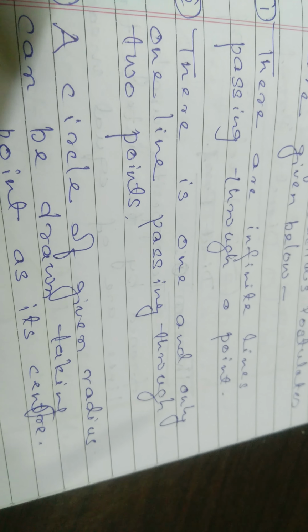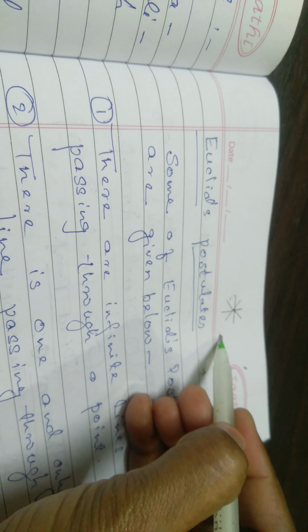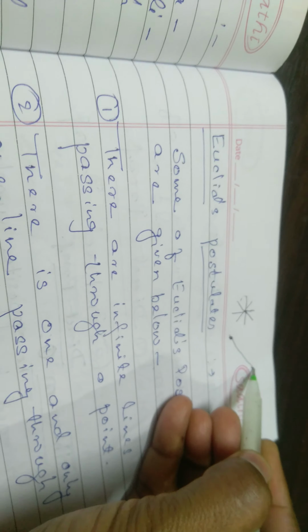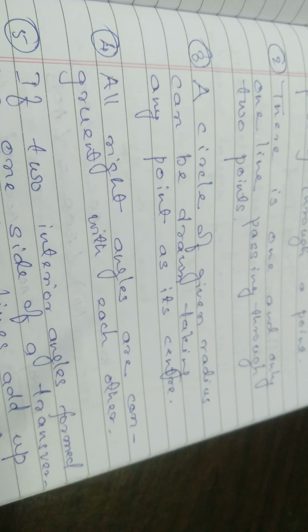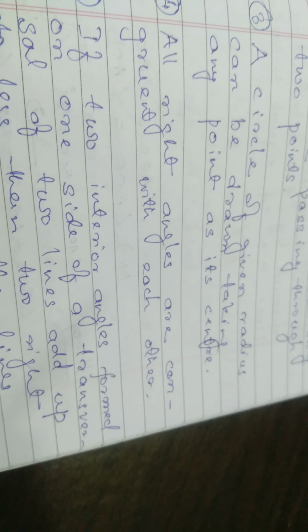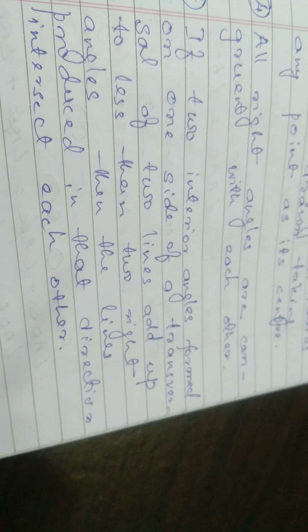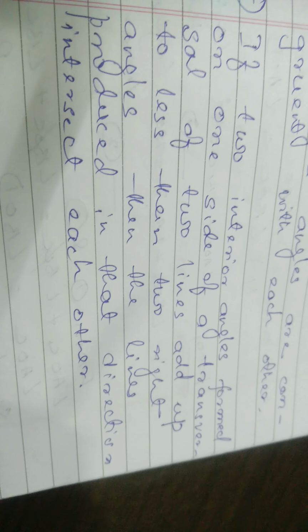Second, there is one and only one line passing through 2 points. If there are 2 points, a first point and a second point, then only one line can pass through these 2 points. Third, a circle of given radius can be drawn taking any point as its center. Fourth, all right angles are congruent with each other. Fifth, if two interior angles formed on one side of a transversal of two lines add up to less than 2 right angles, then the lines produced in that direction intersect each other. These are the 5 postulates of Euclid.